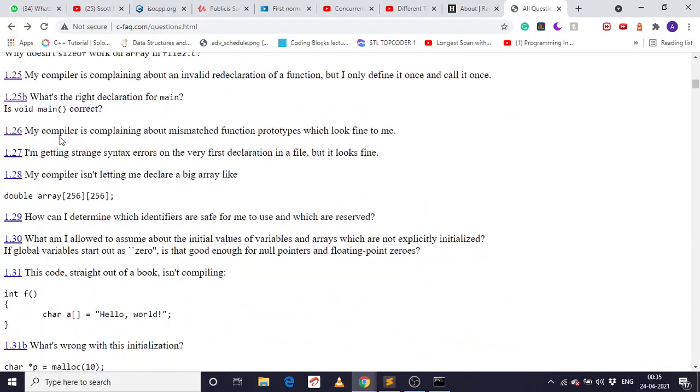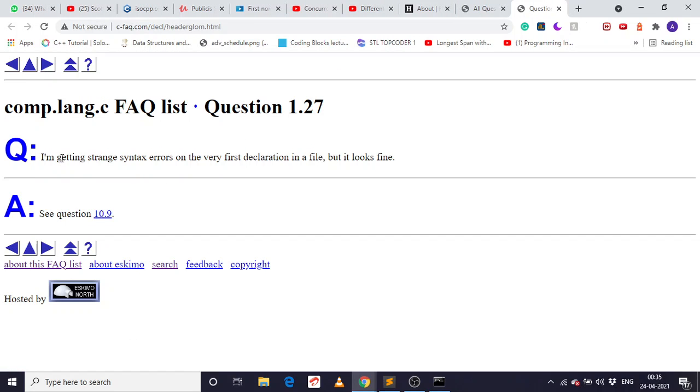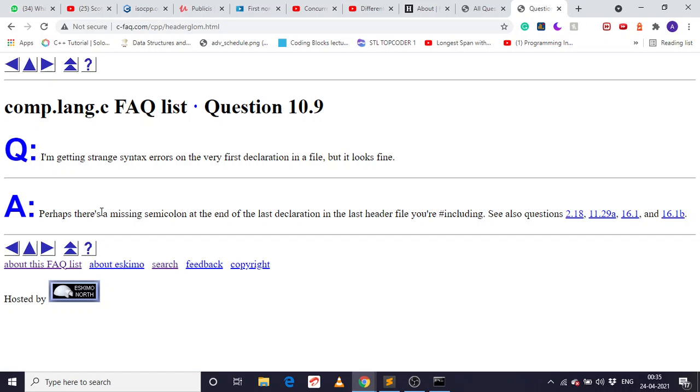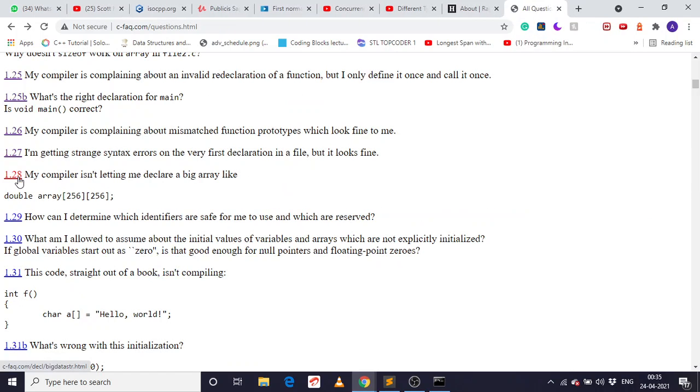Now the next question is: I'm getting a strange syntax error on the first declaration in a file, but it looks fine to me. Perhaps there is a missing semicolon. Could be a missing semicolon. My compiler isn't letting me declare a big array. So this is probably due to the size of the array, which is 256 into 256.